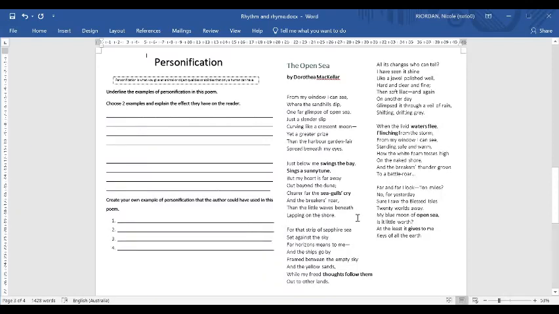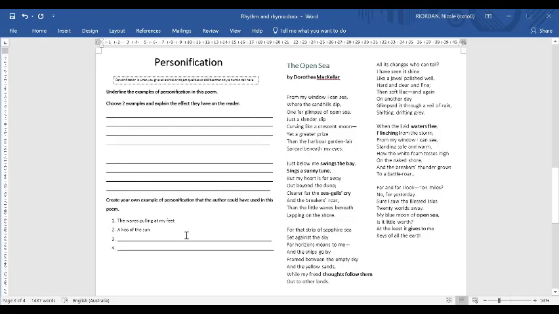So remembering our examples, the things that Dorothea McKellar personified were the bay, seagulls, thoughts, water, and the sea itself. Okay, so have a quick think about some things that we know are associated with the beach or the ocean, and come up with some ways that we could personify those to make the author or the reader feel a certain way. So I'm going to give you a second now to have a look. I'm going to have a go at creating my own, and then we can come back and talk about what your job is. So this is what I came up with, guys.